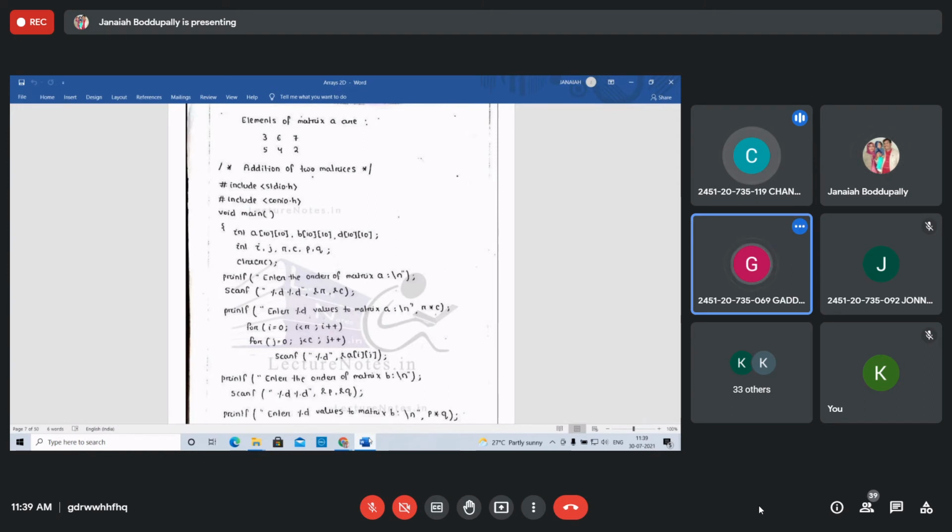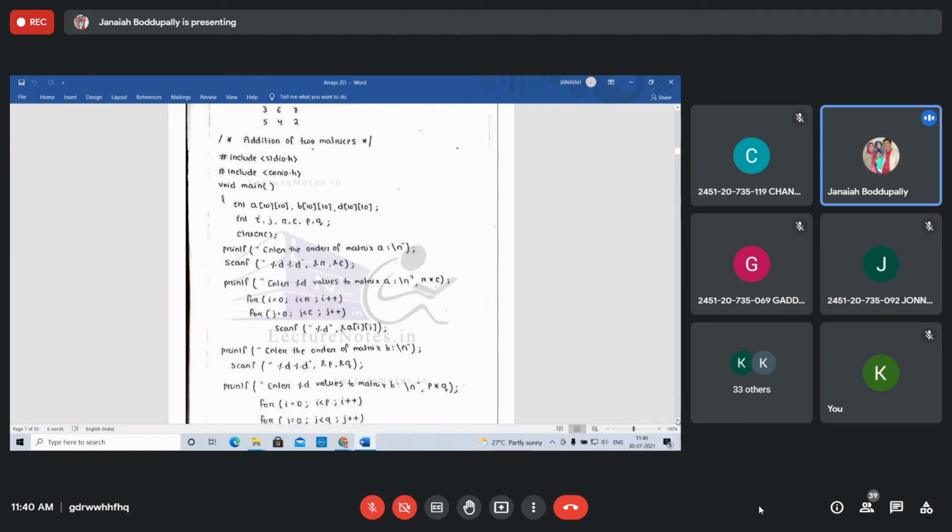Same number of rows and columns. Yes, the number of rows of the first matrix equals the number of rows of the second matrix. The number of columns of the first matrix equals the number of columns of the second matrix. That is, the order of both the matrices is the same. Then we can add. Otherwise, addition is not possible.